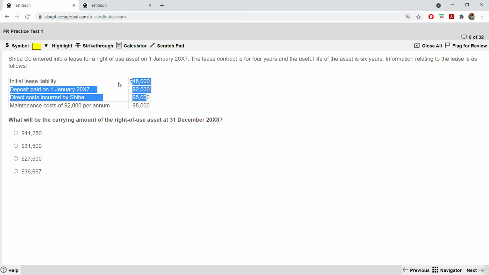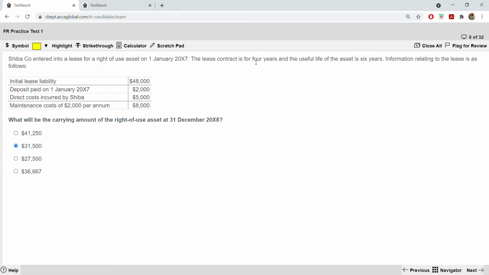So you initially measure the right of use asset by this, which is 55,000. Then the asset will be depreciated over how many years? 4 years. The lower of this, the useful life of the asset or the 4 years, the shorter of this, okay? You always have to see the shorter of this in the lease. It's a rule again. Whichever is shorter.